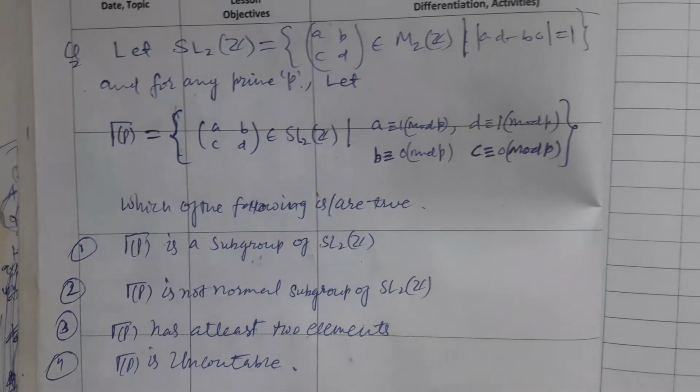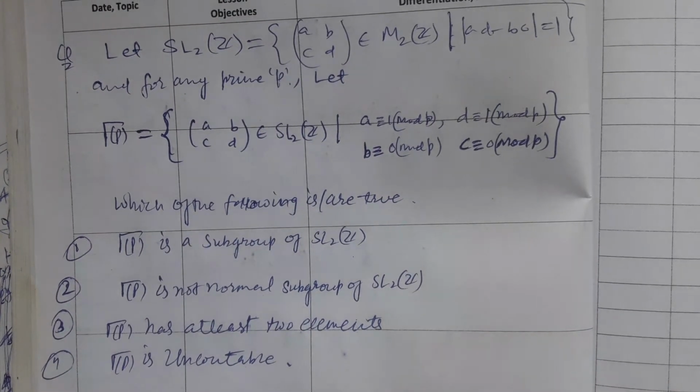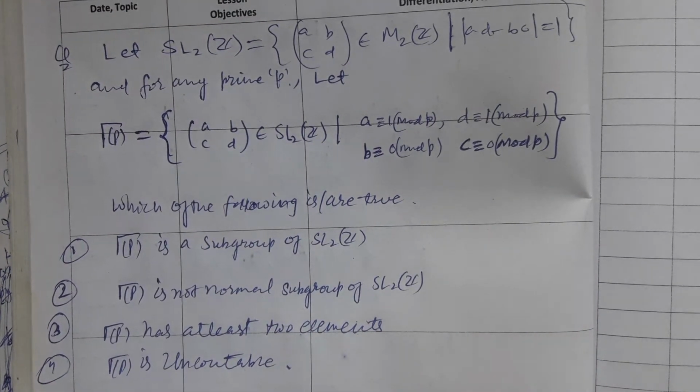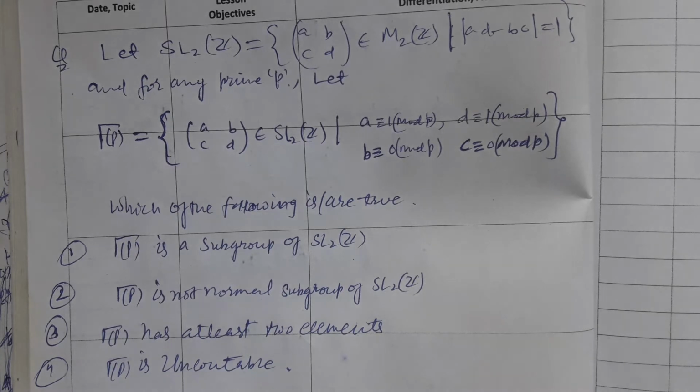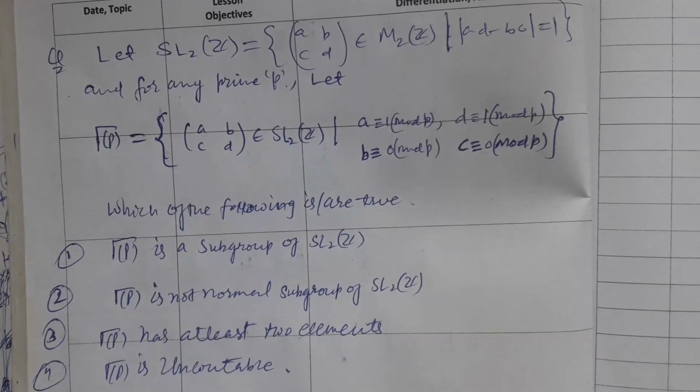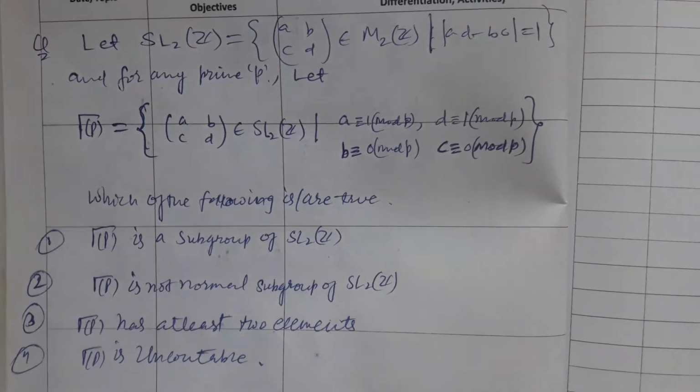Today, let us discuss the problem which was asked in CSIR NET November 2017. This problem is taken from modern abstract algebra. The weightage is 4.75 marks, asked in Part C, where more than one option can be correct.